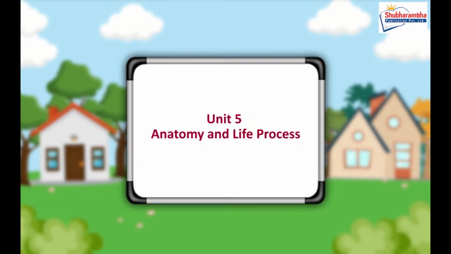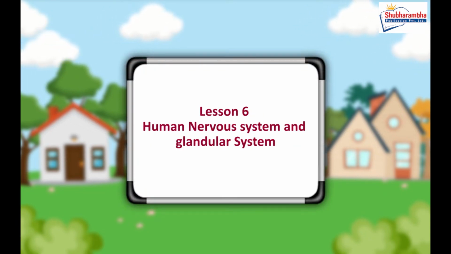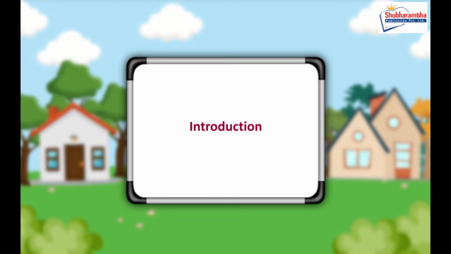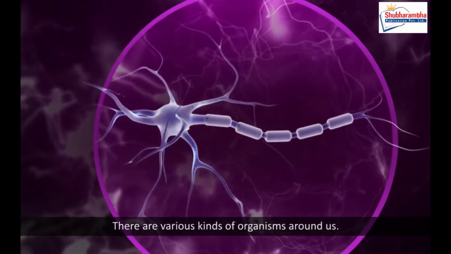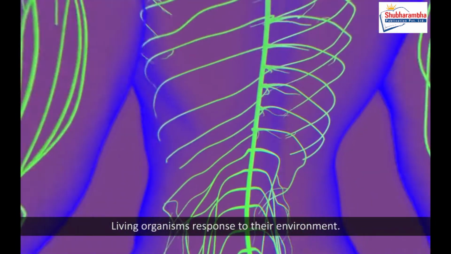Unit 5 Anatomy and Life Process. Lesson 6 Human Nervous System and Glandular System. Introduction. There are various kinds of organisms around us. Living organisms' response to their environment.